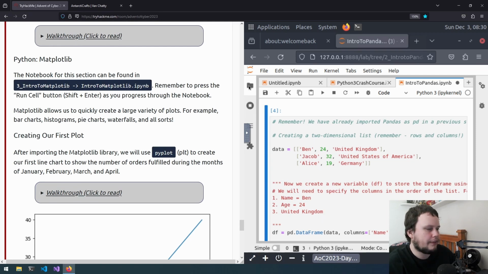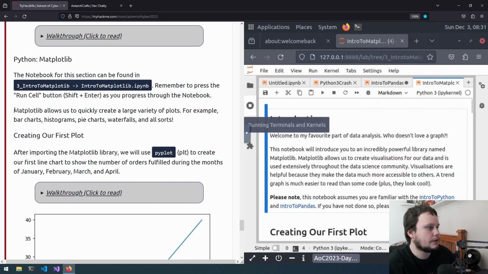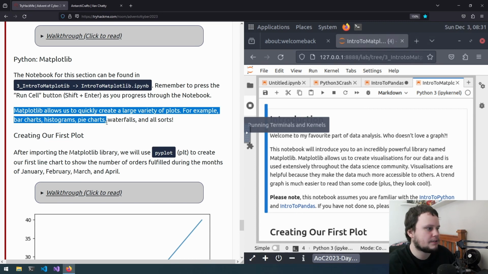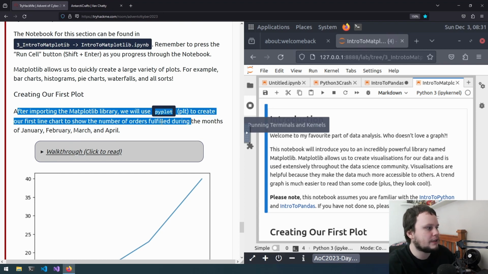So we'll go to the third notebook, just in here. Matplotlib allows us to quickly create a large variety of plots, for example bar charts, histograms, pie charts, waterfalls, and all sorts. Creating our first plot, after importing the matplotlib library, we will use pyplot, plt, to create our first line chart to show the number of orders fulfilled during the months of January, February, March, and April.